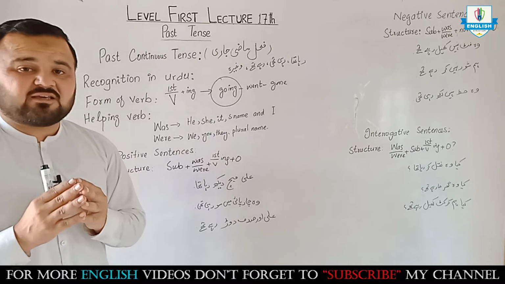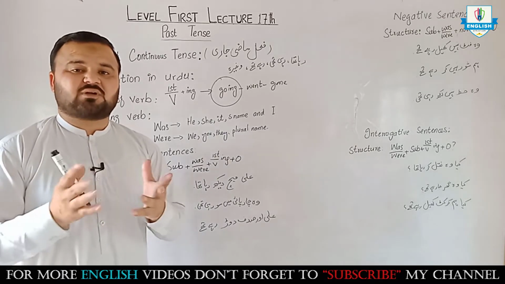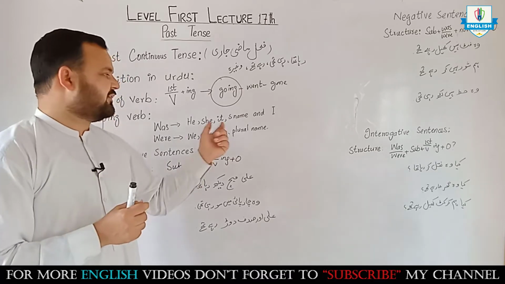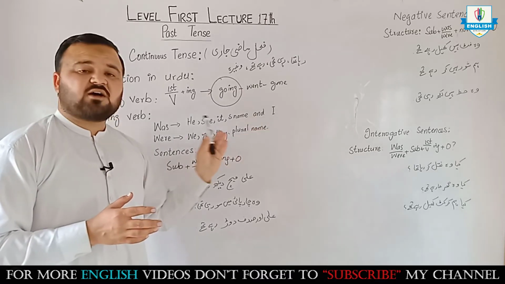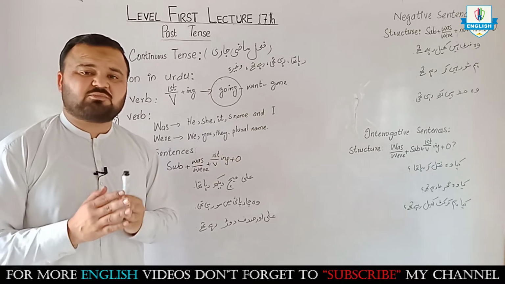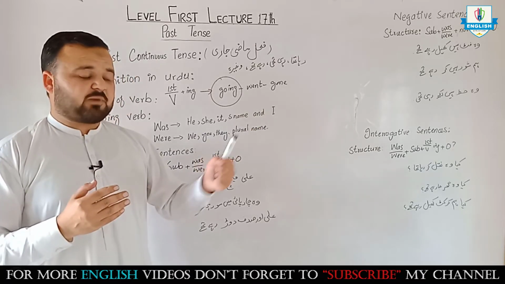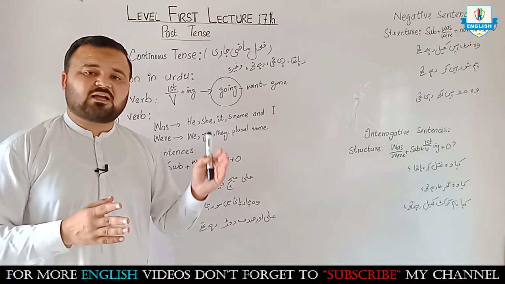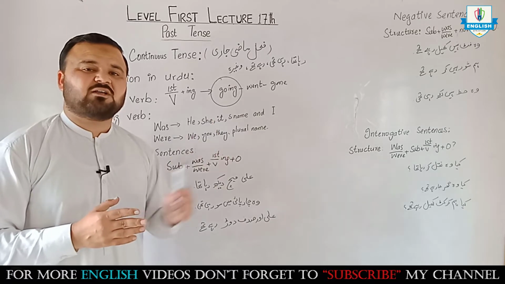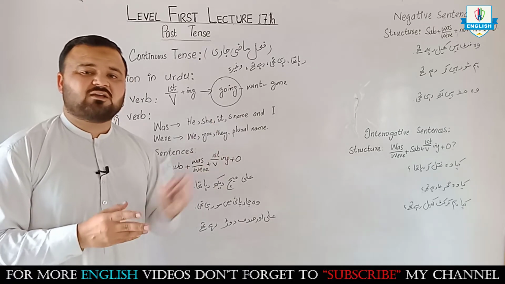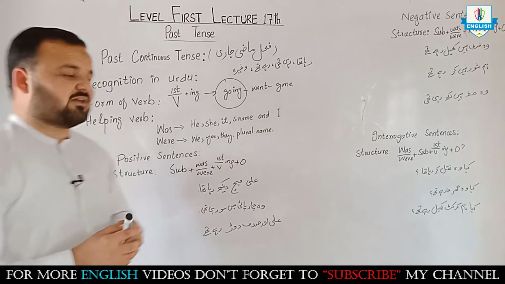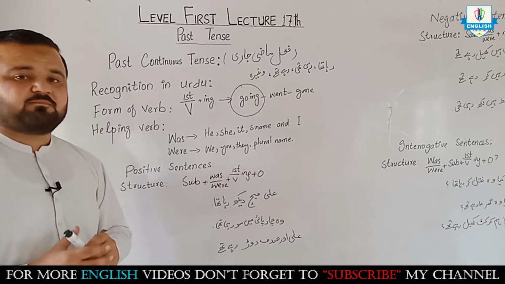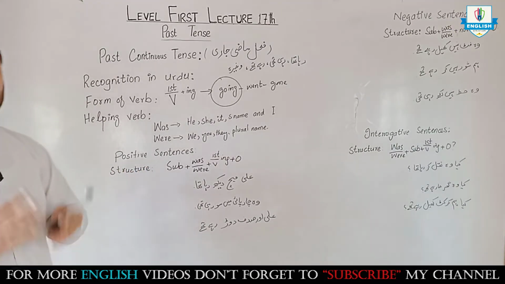So I is originally plural. Grammarians consider it as plural, but here was will be added with I. In all other tenses I is considered plural and a plural helping verb is used with it, but here it is considered singular and was is used with it. And were will be used with we, you, they, plural name. Got it? Now come toward the positive sentences.